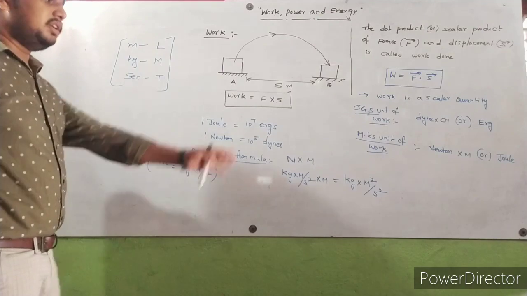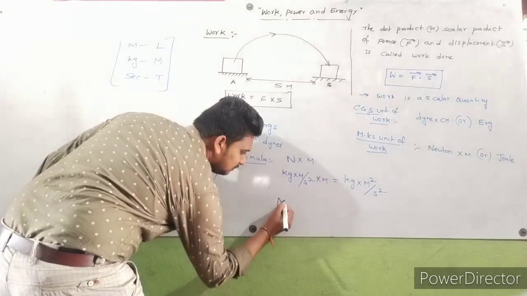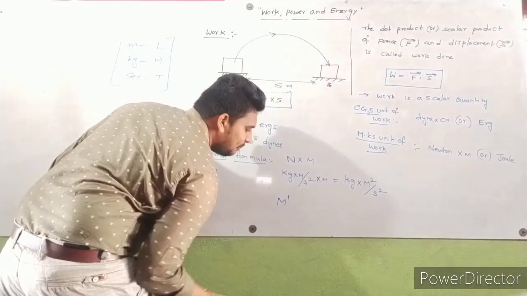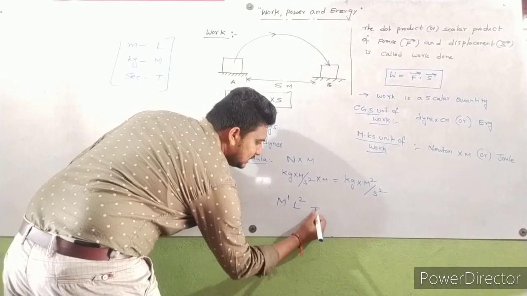Okay. So how can we write the dimensional formula now? Kg is there. Kg is indicated with M. How many kgs are there? 1. So M power 1. Here meter square, L power 2. Second is indicated with T.